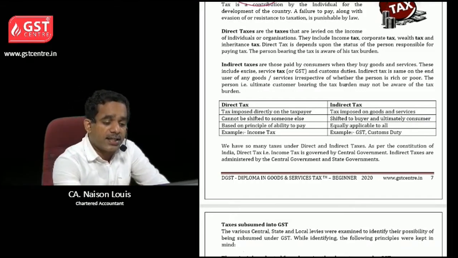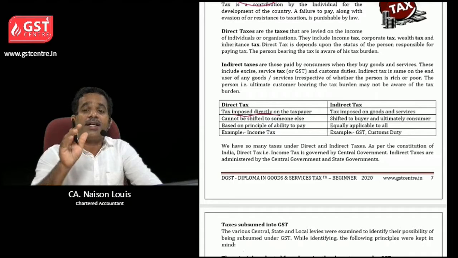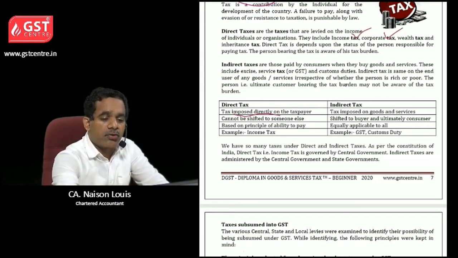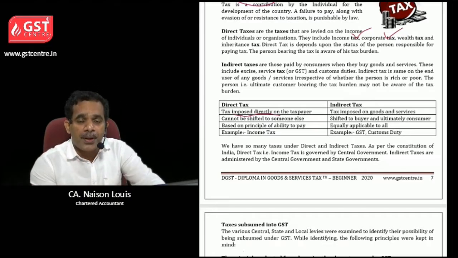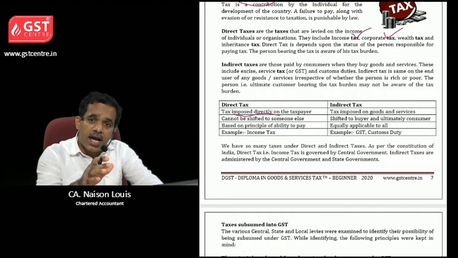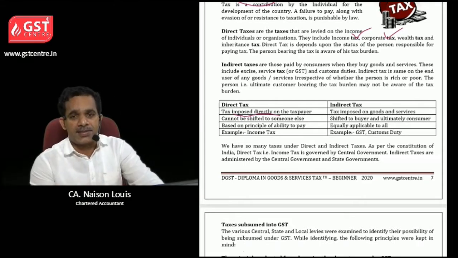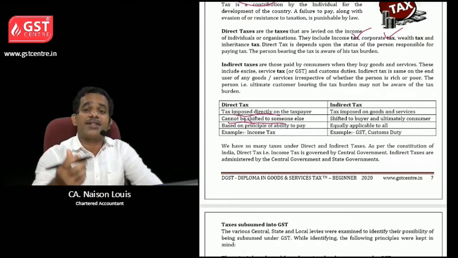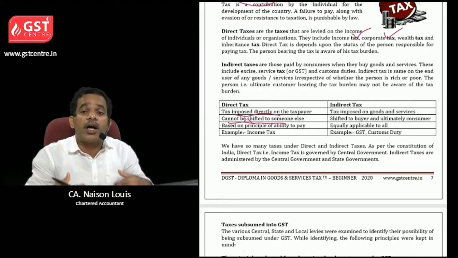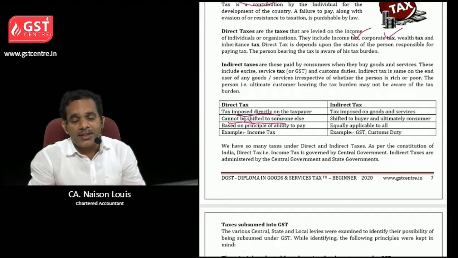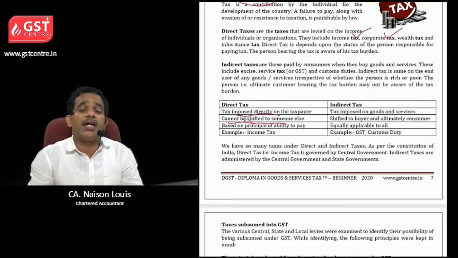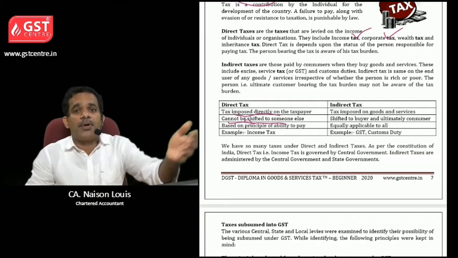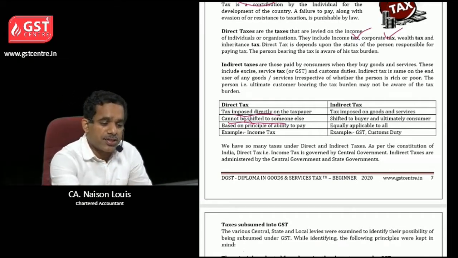So direct tax is directly imposed on a taxpayer. For example, income tax, corporate tax, wealth tax, etc. So all these taxes have to be directly paid by the taxpayer. Then it cannot be shifted to someone else. If I am liable to pay income tax, if I am responsible to pay income tax, then I only have to pay it. I cannot tell some other person will pay it. So we cannot shift it.